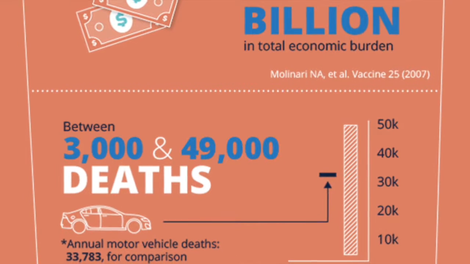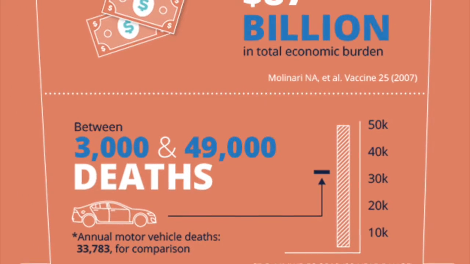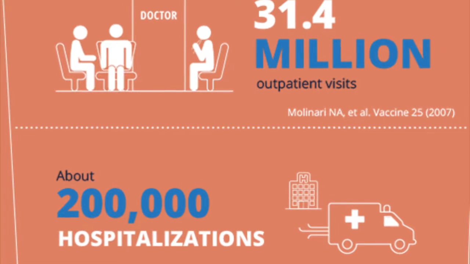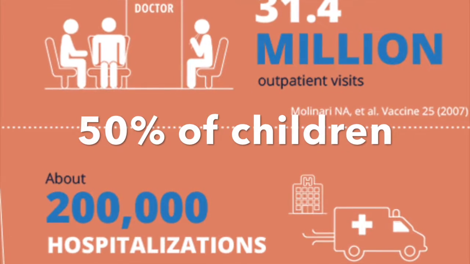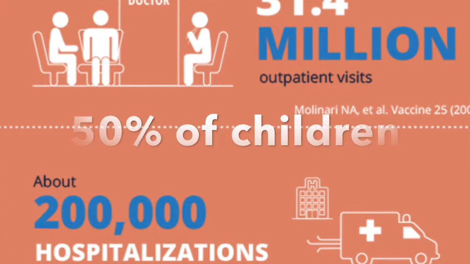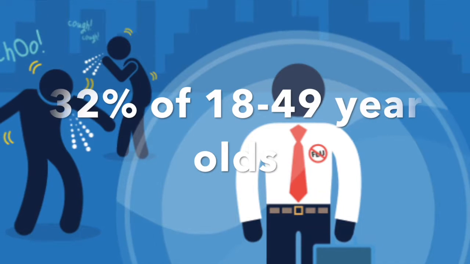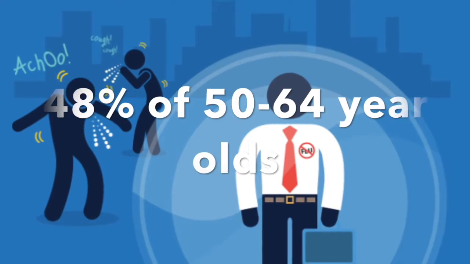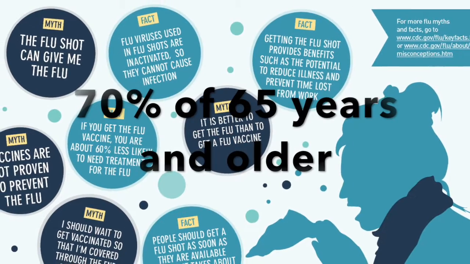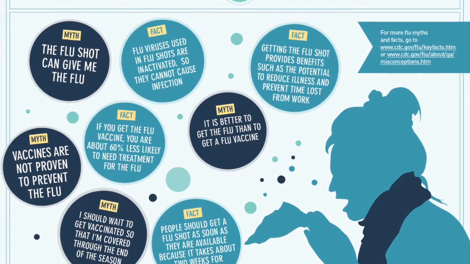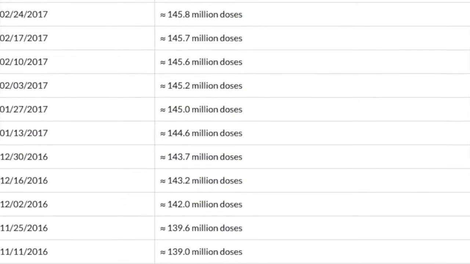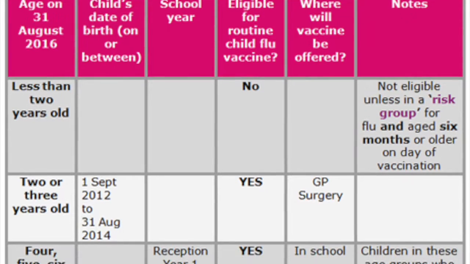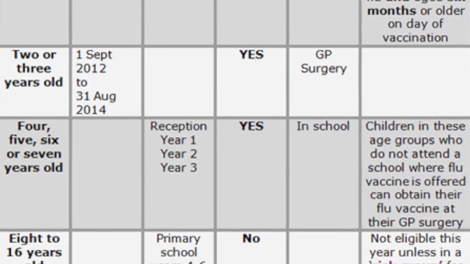Overall, the number of people who receive a flu vaccine increases with age after age 17. According to the CDC, in 2015, roughly 50% of children ages 6 months to 17 years, 32% of 18 to 49-year-olds, 48% of 50 to 64-year-olds, and 70% of those 65 and older received the vaccine. There are different types of flu vaccines rather than just one overall vaccine, with different types suggested for those of different age groups.